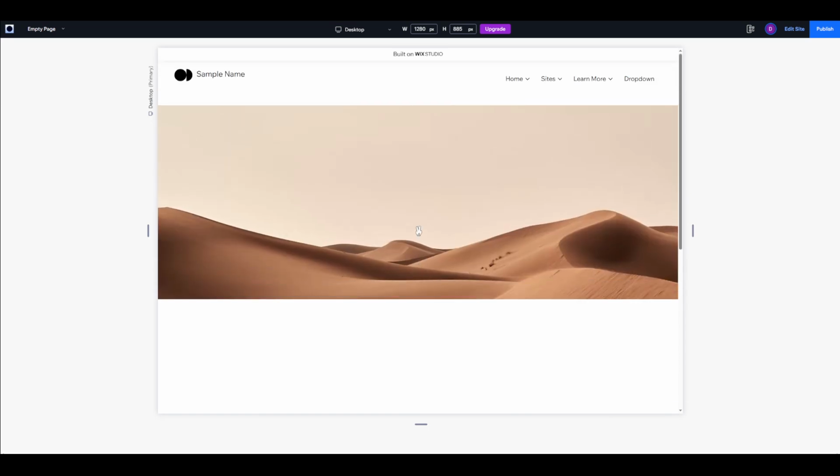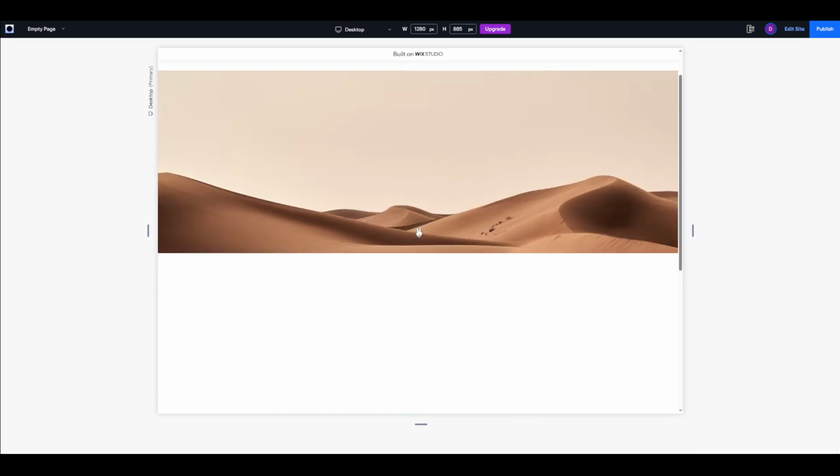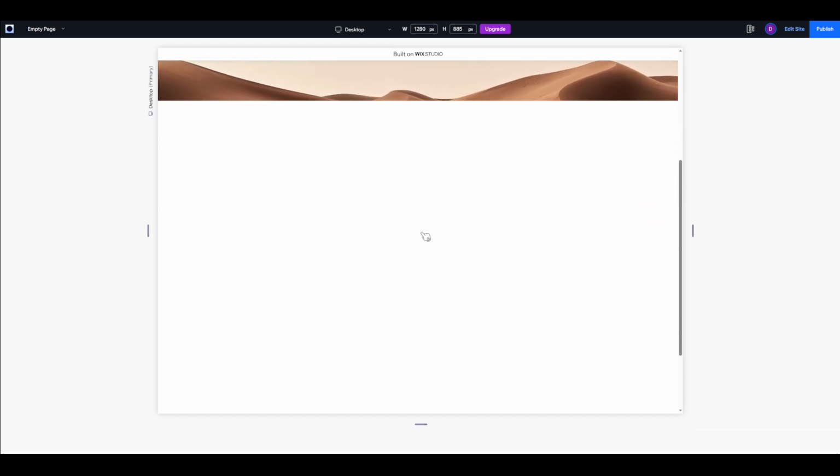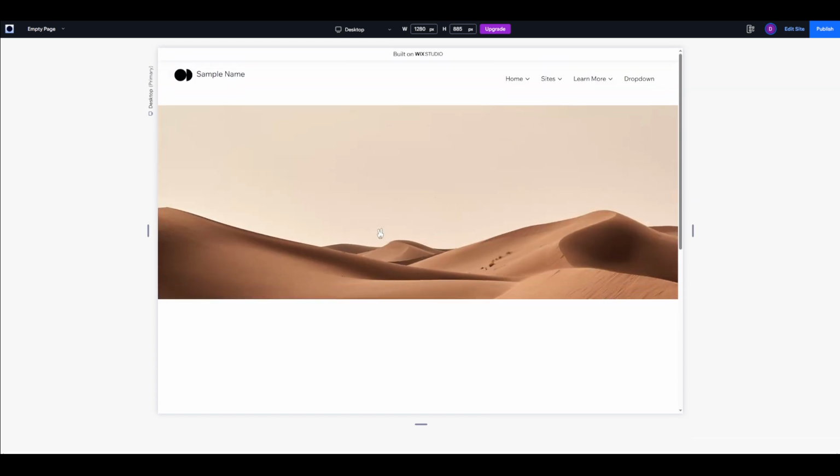And there you have it. This is all it takes to create a rich, interactive 3D parallax effect on your website using Wix Studio without writing a single line of code. It's a testament to the power of modern web design tools that enable anyone to create professional-looking websites with ease. So, go ahead and experiment with different elements and effects. Each tweak can bring your vision one step closer to an engaging online presence.